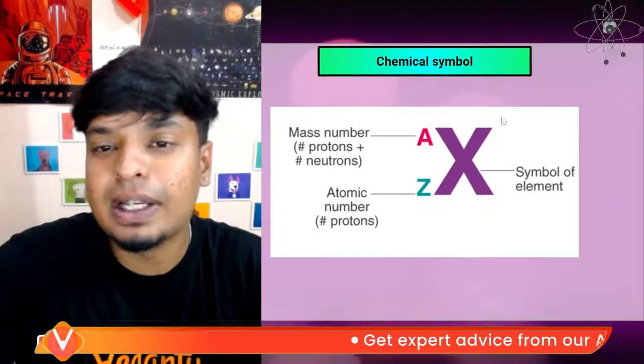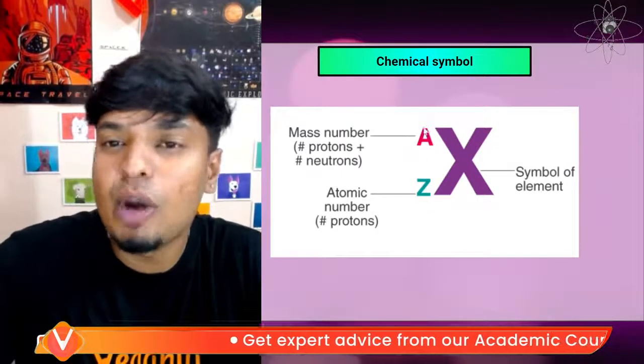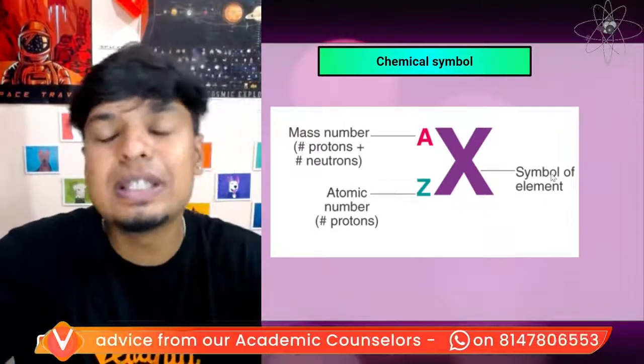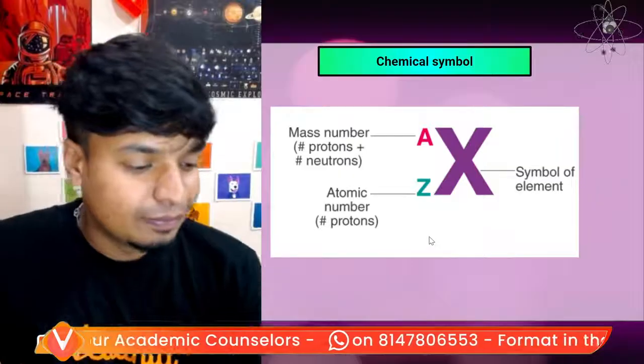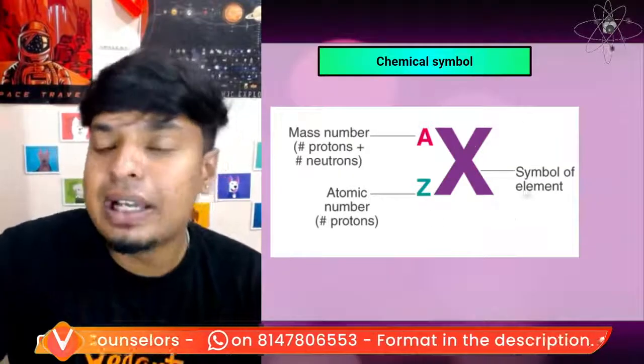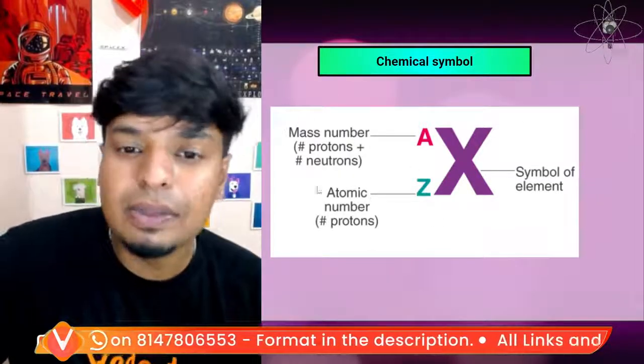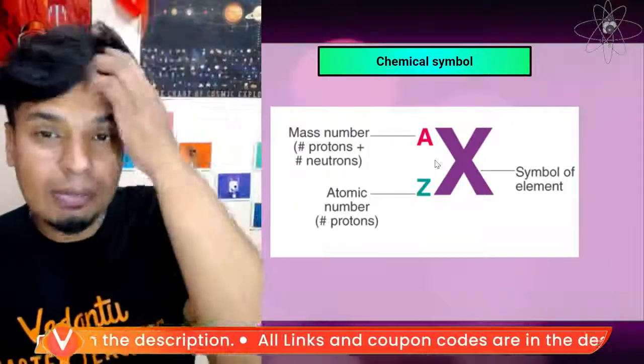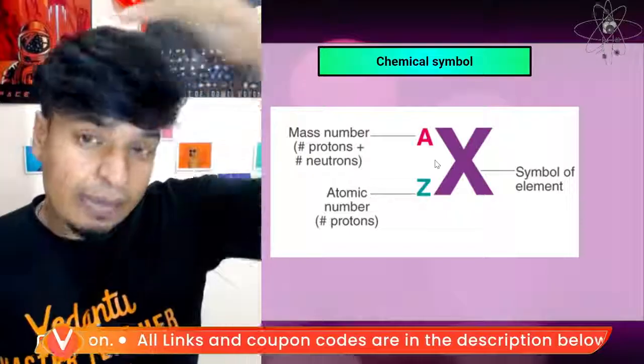This is how it is represented, guys. Whenever you see a chemical, on the top you have A, that is your mass number. On the bottom you will have your atomic number. This will be your symbol. This is how a chemical is represented along with its mass number and atomic number. So whenever you see any chemical represented with numbers, you should know what each number represents.